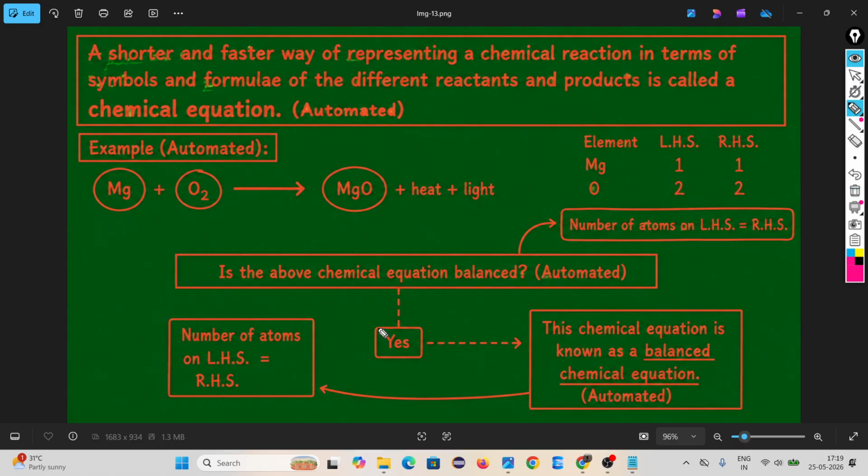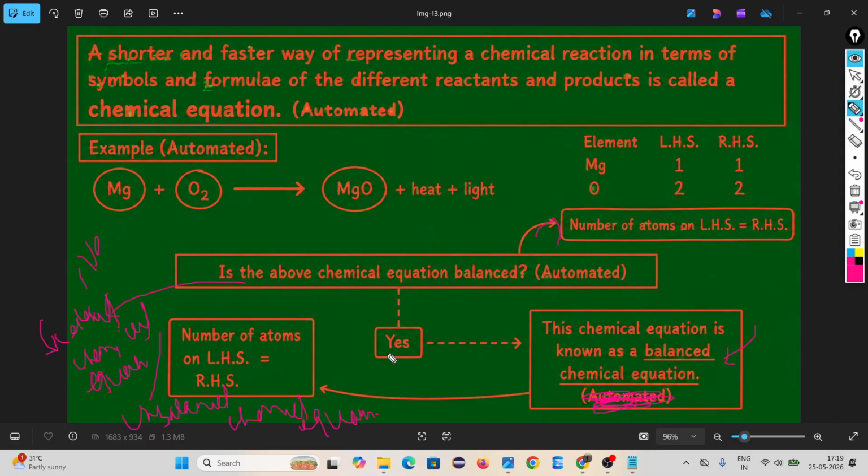Look. If the number of atoms on the LHS equals the number of atoms on the RHS, that is called a balanced chemical equation. If no, then it is a skeletal chemical equation, or an unbalanced chemical equation. You understand? Chemical equation is nothing but a shortcut representation of a chemical reaction.